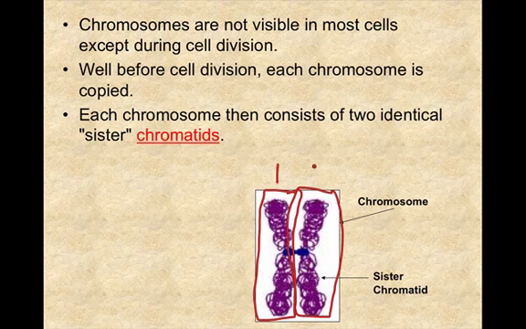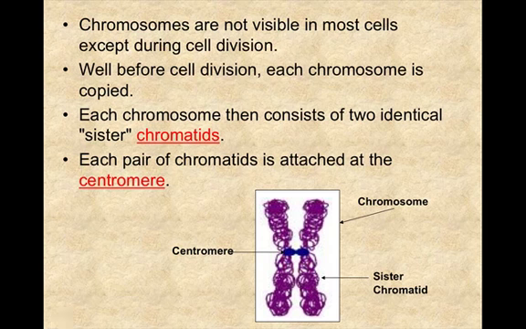So there's one chromatid here and the other chromatid here. And both of these are going to be identical. This is after the copying has taken place. So each chromosome then consists of 2 identical sister chromatids.